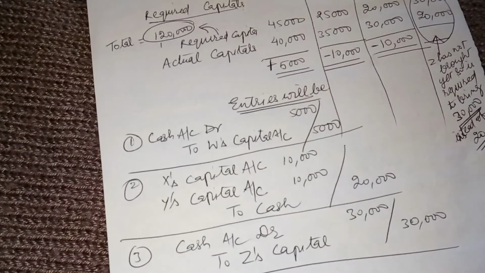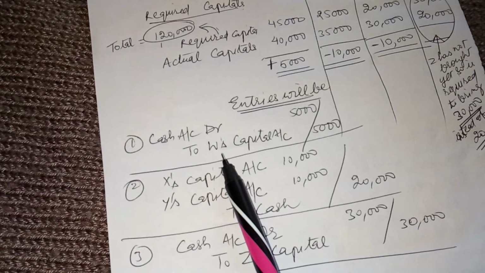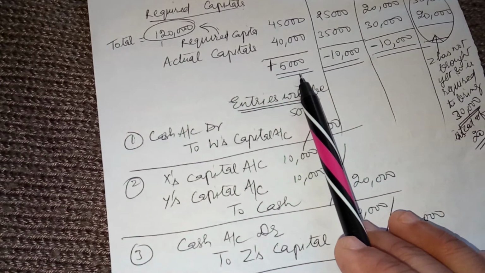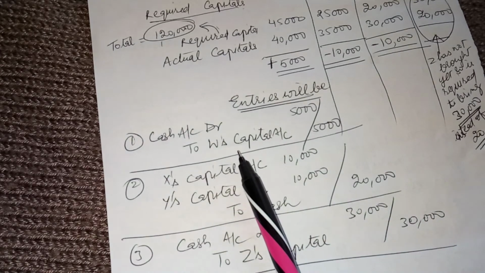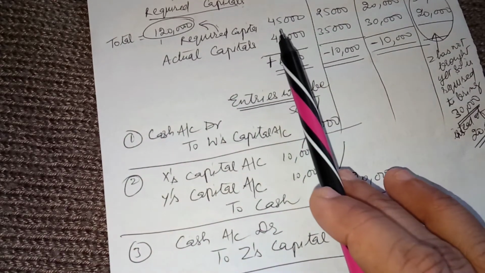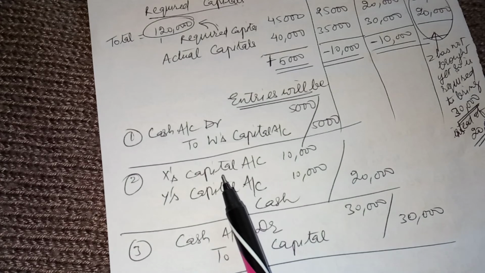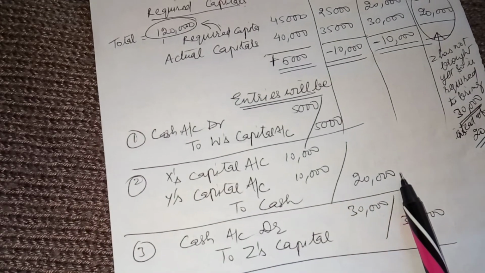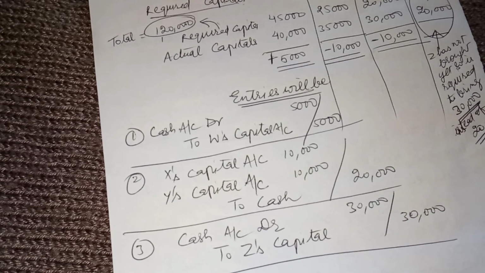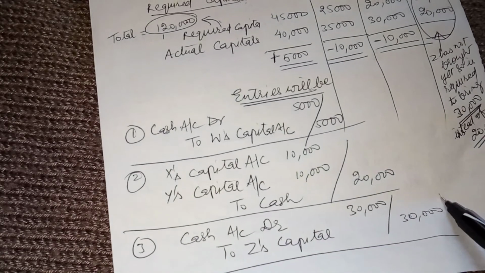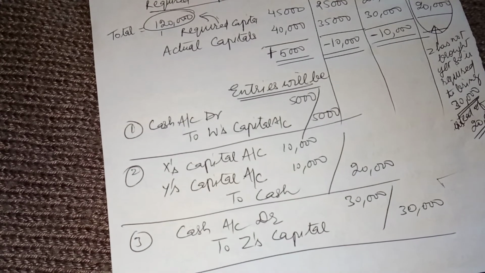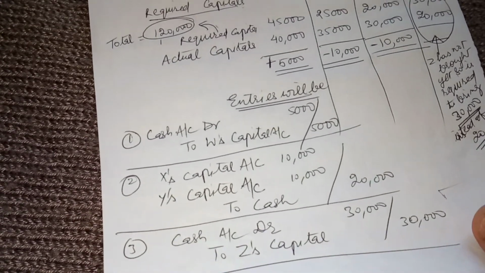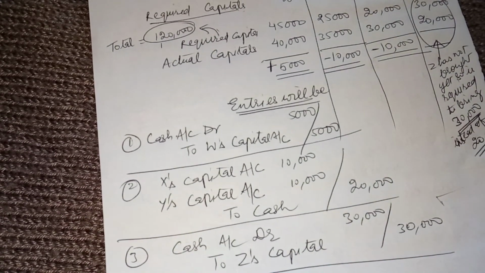Now the entries will be: cash account debit to W's capital when he brings the capital, the required amount. X's capital account debit and Y's capital account debit to cash, for withdrawal of capital, which they will take out. And then for Z's capital: cash account debit to Z's capital account 30,000 for the share of the capital which he will bring. So this was all regarding the adjustments of capital.